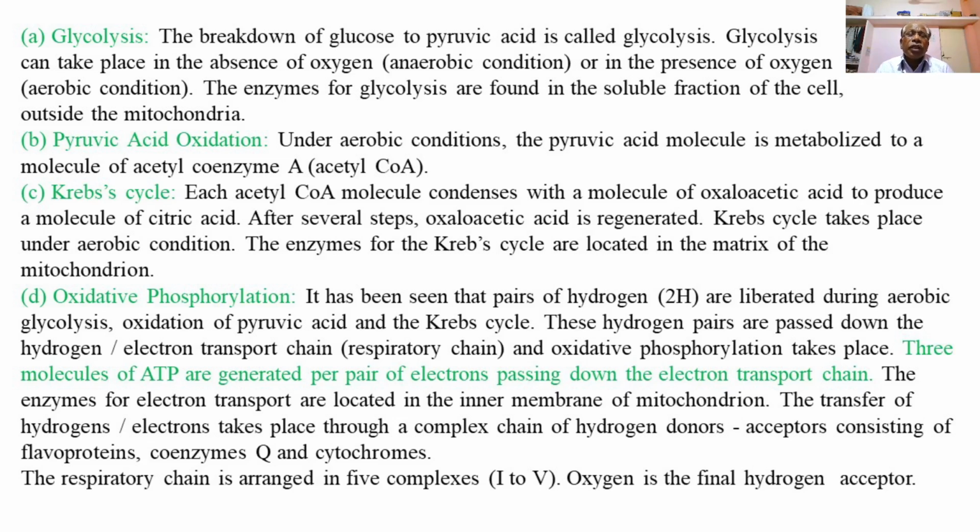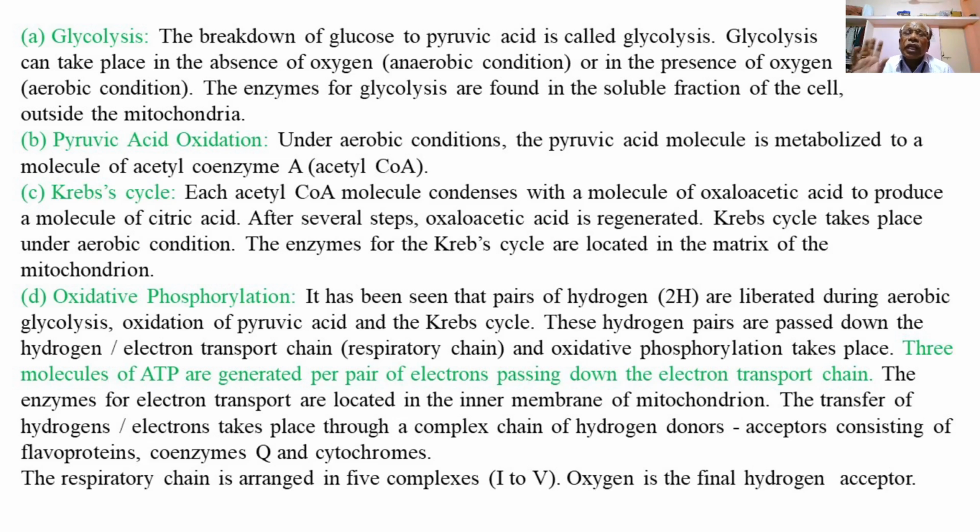3 molecules of ATP are generated per pair of electrons passing down the electron transport chain. The enzymes for the electron transport chain are located in the inner membrane of the mitochondrion.